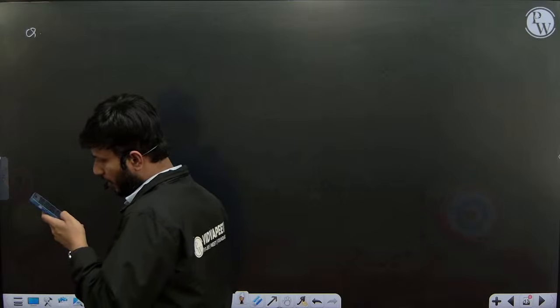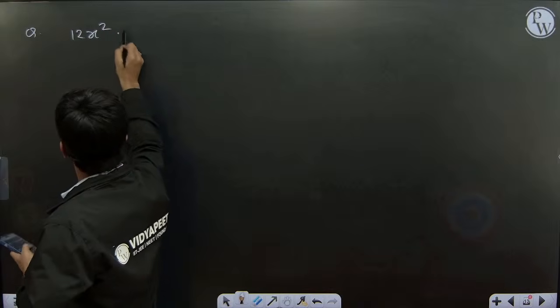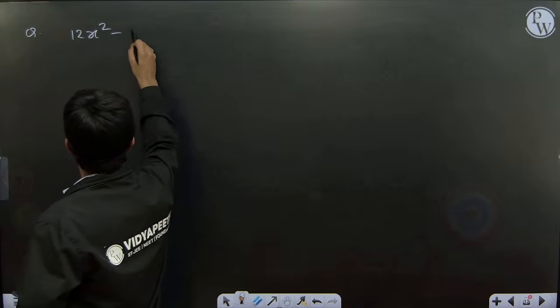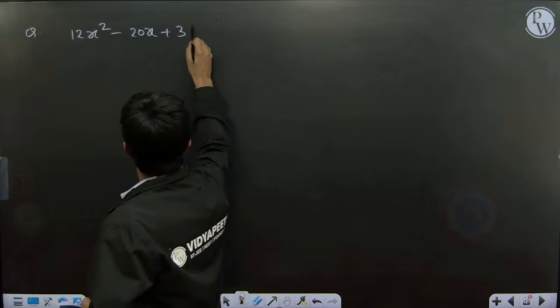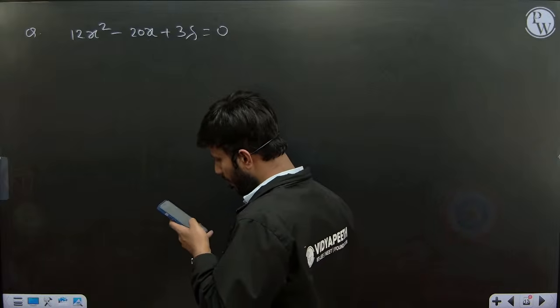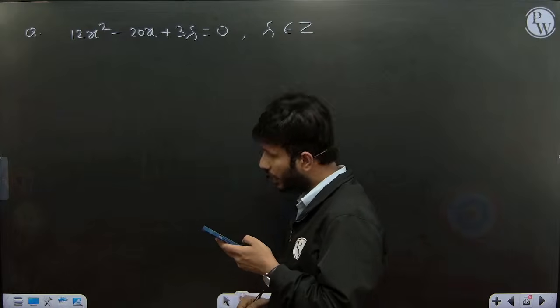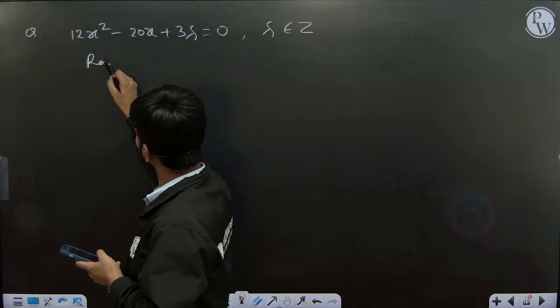Quadratic equation: alpha and beta are the roots of the equation 12x square minus 20x plus 3 lambda. This is a quadratic equation whose roots are alpha and beta, where lambda is given to be an integer. Lambda belongs to integers. Roots are alpha and beta.